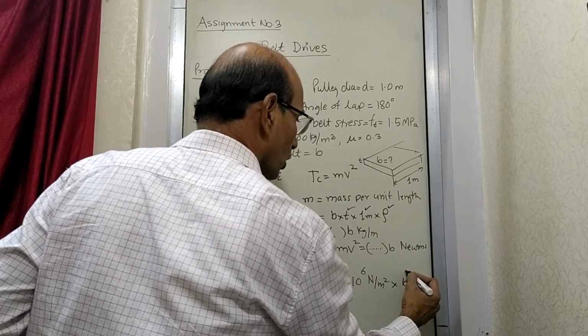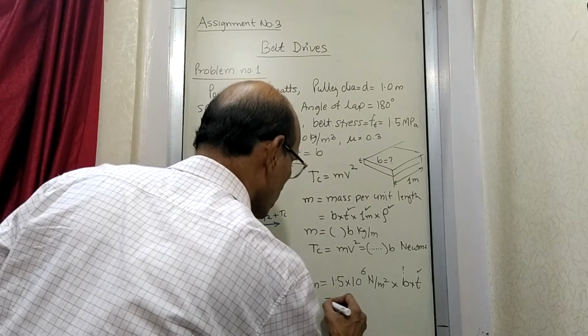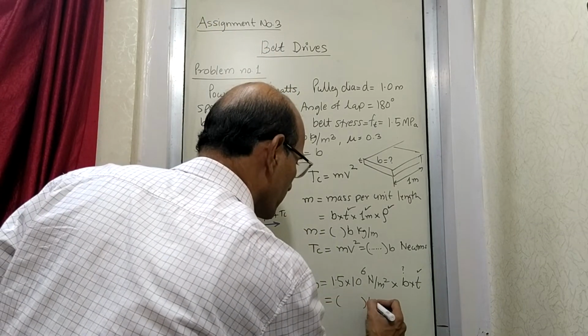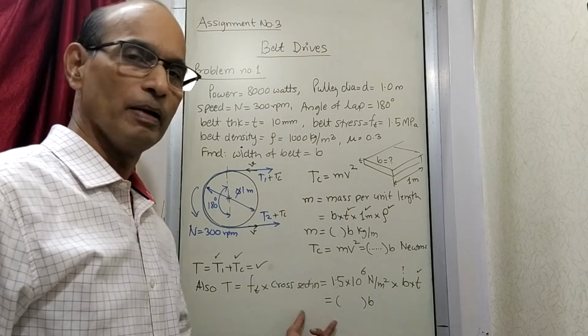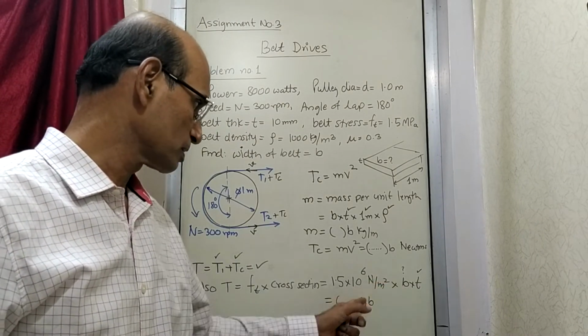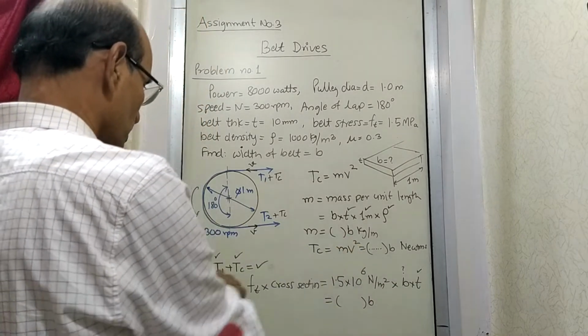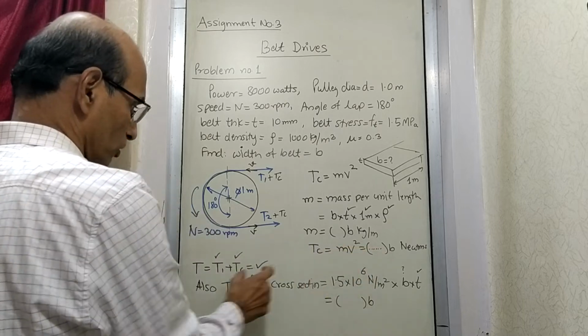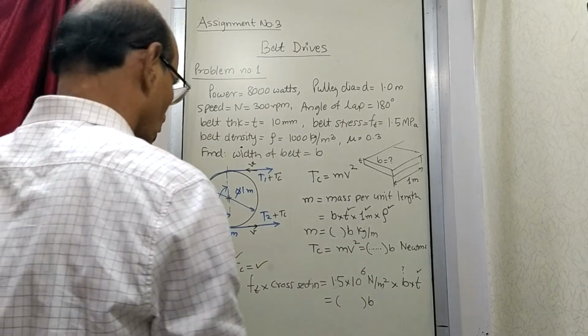Out of that, B is not known, T is known. So you will find that this also will be a number in terms of B. That is the maximum tension the belt can withstand. So some numbers, and this B is unknown. So you will see that there is a B unknown on both sides. On the left side of the equation this B is there, and on the right side of the equation it is this B.